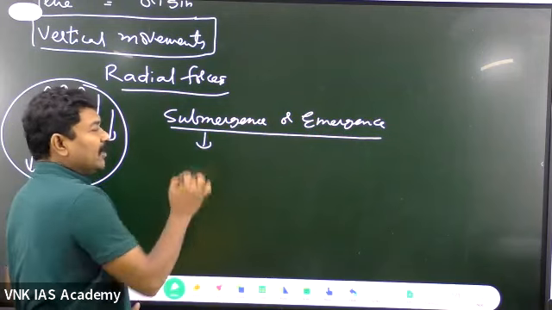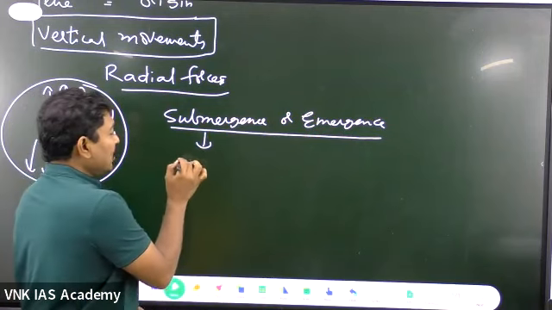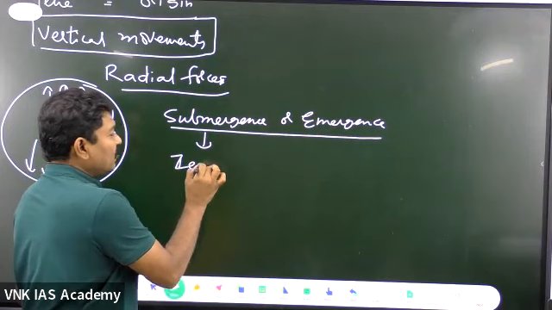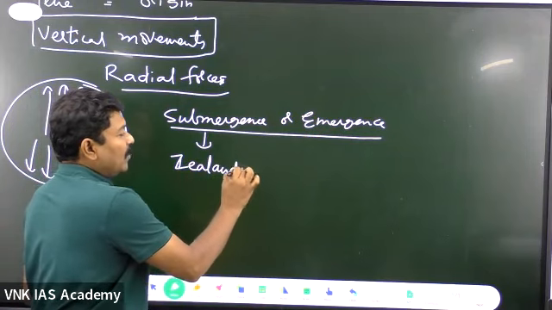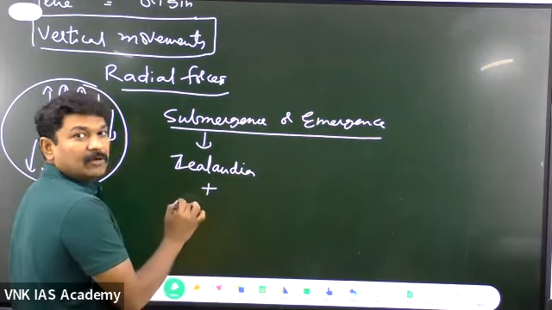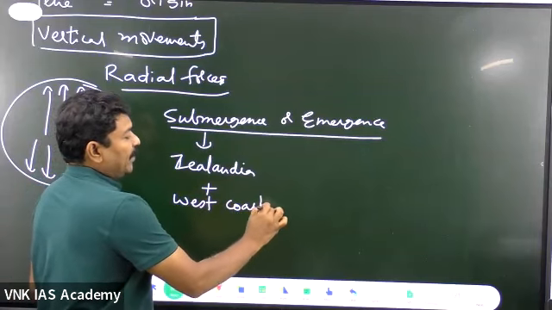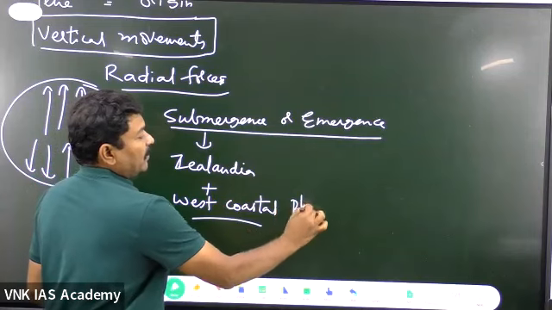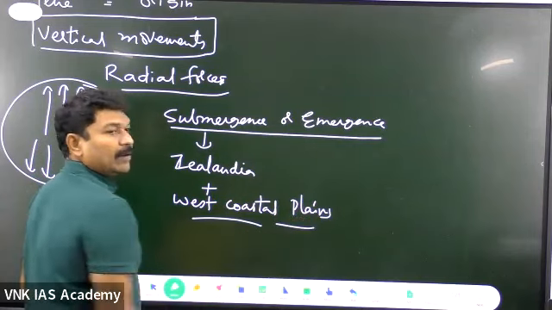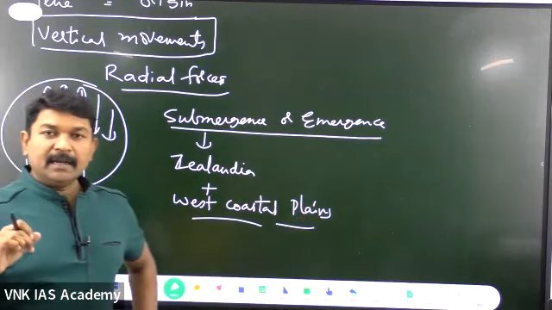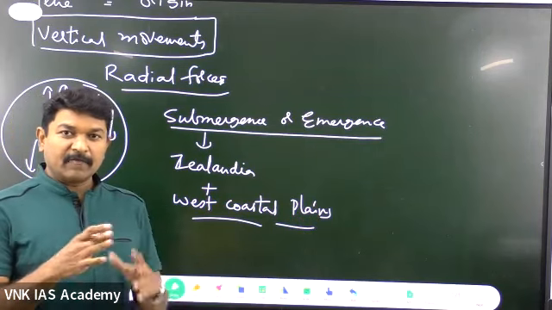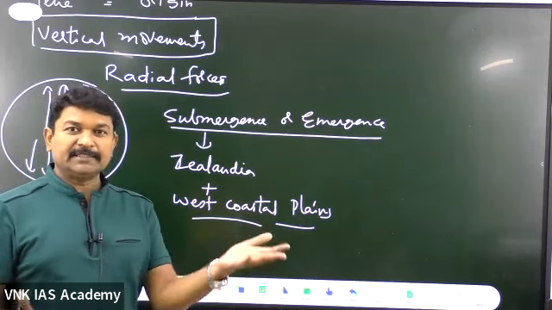For submergence, you can find the very important continent called Zealandia. This is the very best example in the modern time period. Also the west coastal plain. Now pay attention here. We all know that the Indian coastal plains are of two types, the western and the eastern side.